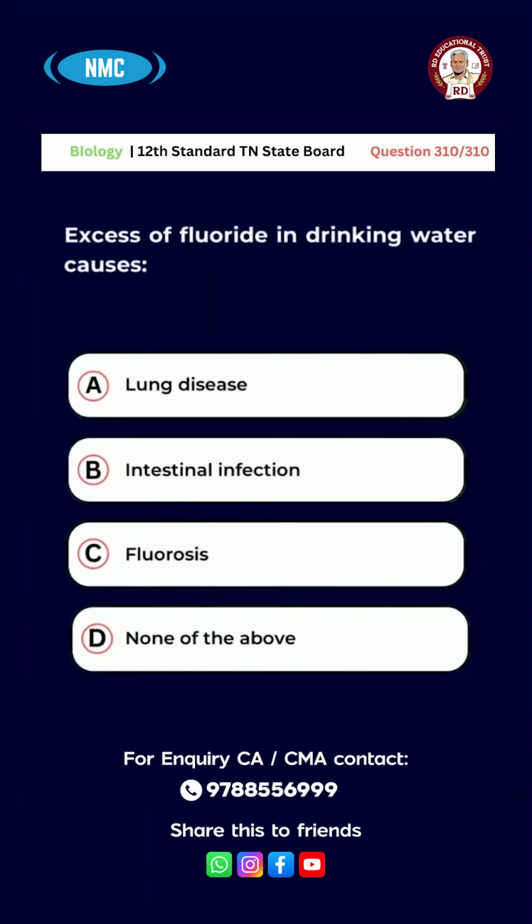Question number 310. Excess of fluoride in drinking water causes A, lung disease. B, intestinal infection. C, fluorosis. D, none of the above. Right answer is option C, fluorosis.